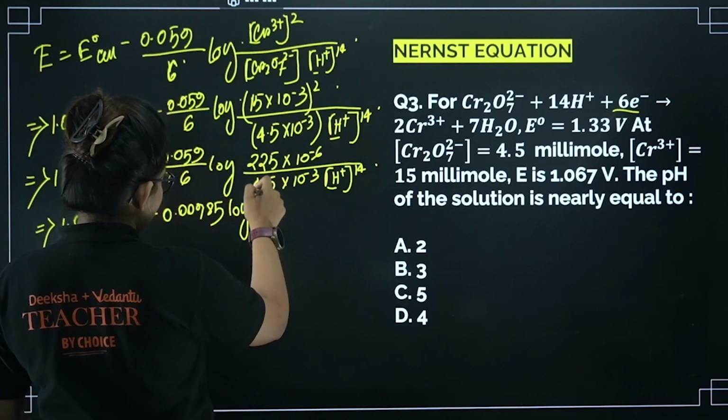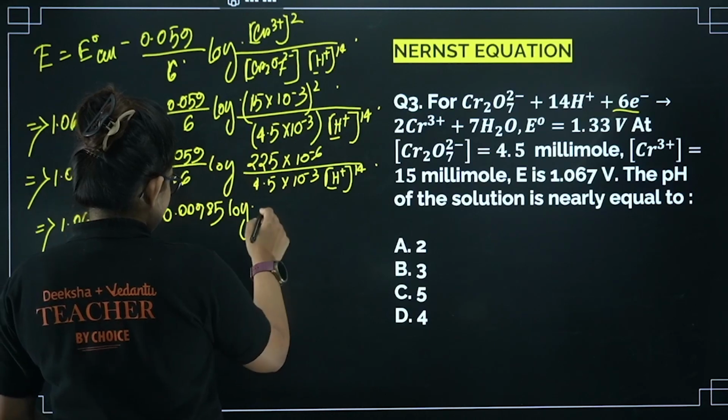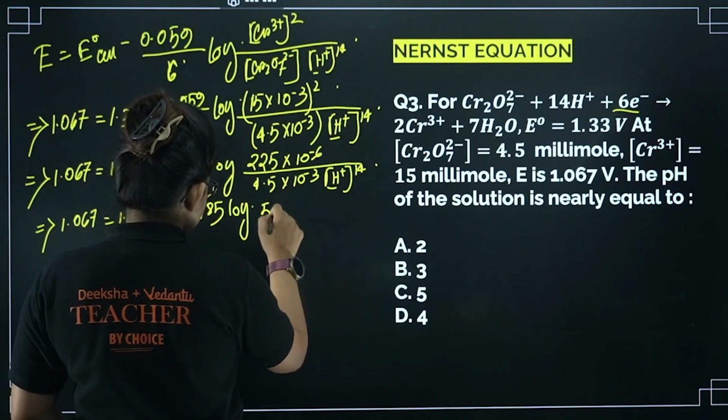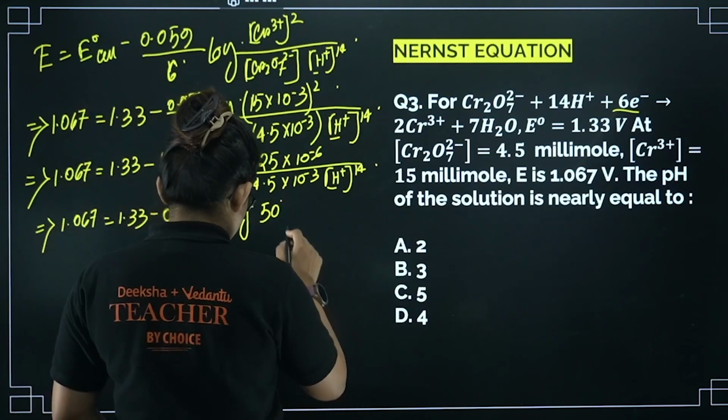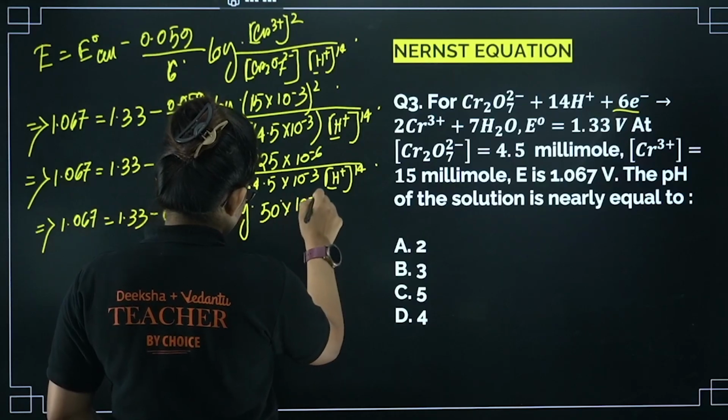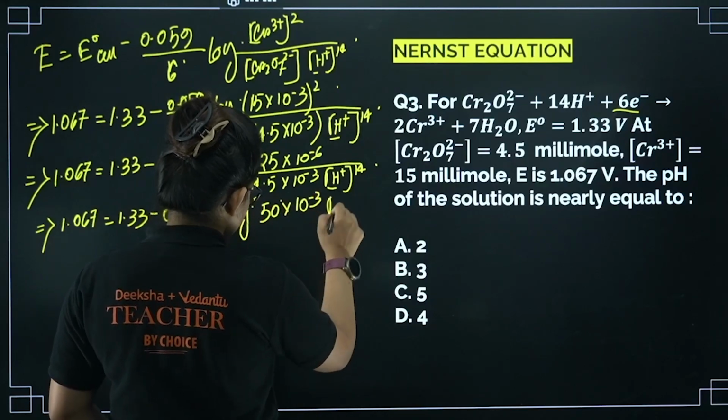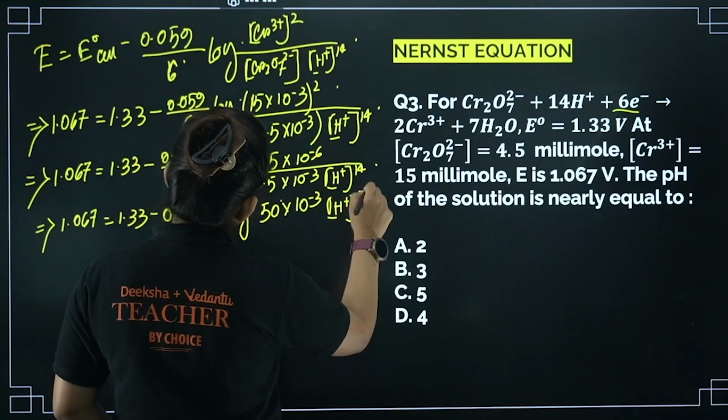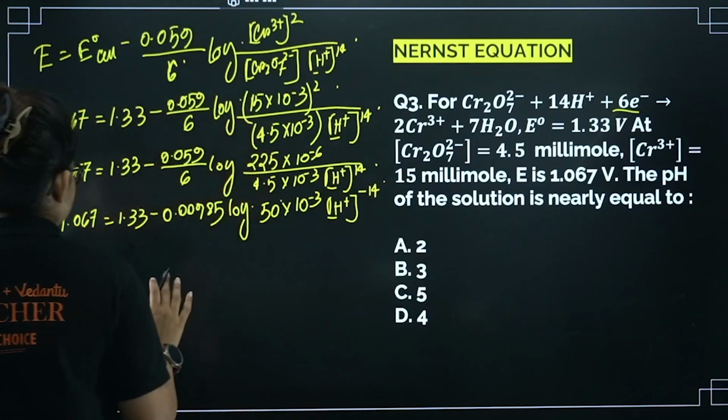Here from 4.5 and 225, you will get 50, right? So 50 into 10 power minus 3, and here I can make it H plus power minus 14. I can write it like this, right?